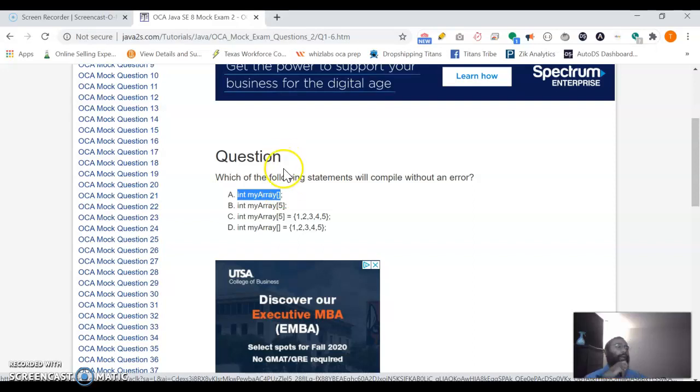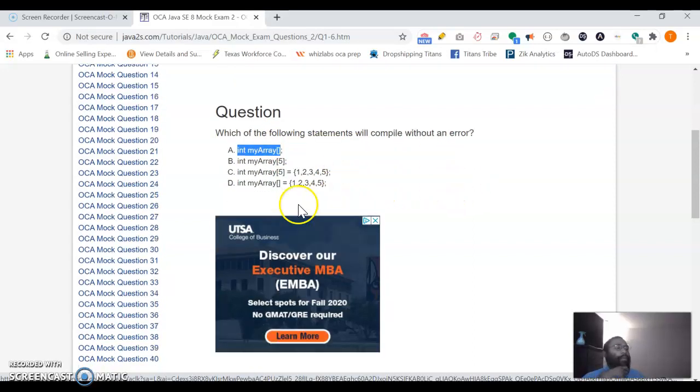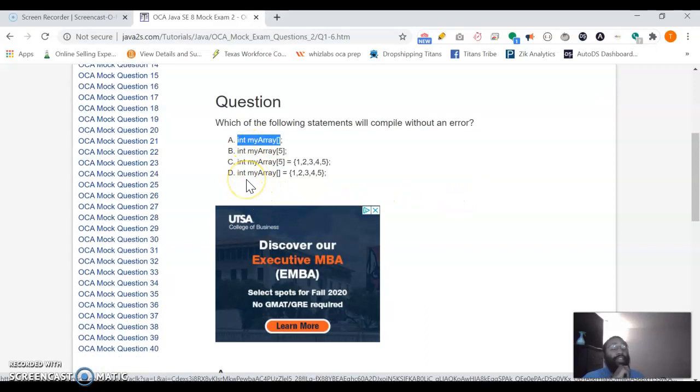Okay, so let's see what we got here. Which of the following will compile? I'm assuming that more than one of these answers is going to be correct here. So we have int myArray, and then they're initializing this array object. So I believe D is correct. I know I didn't start from the top, but this one kind of caught my eye.